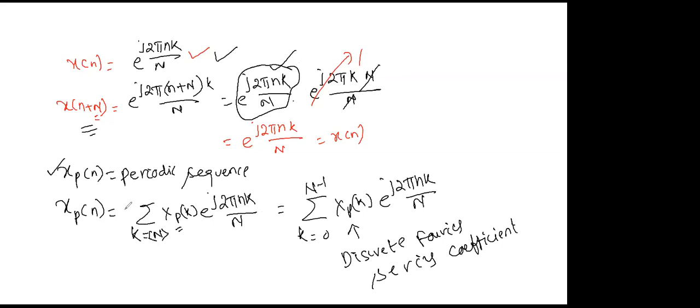Since I took it like this, I'm including 1 by N here, but if you want to take it simply without 1 by N, that is also correct. So we can take it like this, 1 by N. Clear? Then this equation represents the discrete Fourier series representation of a periodic sequence xp[n].